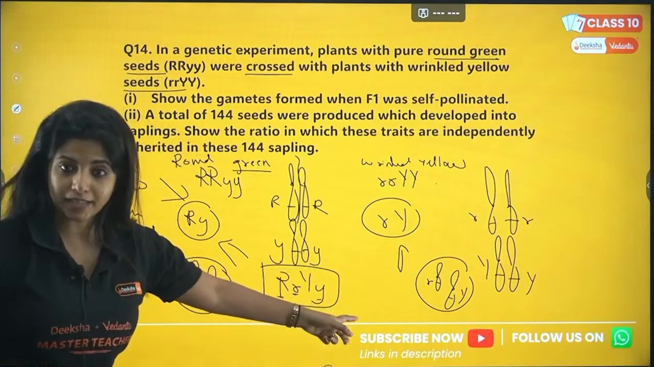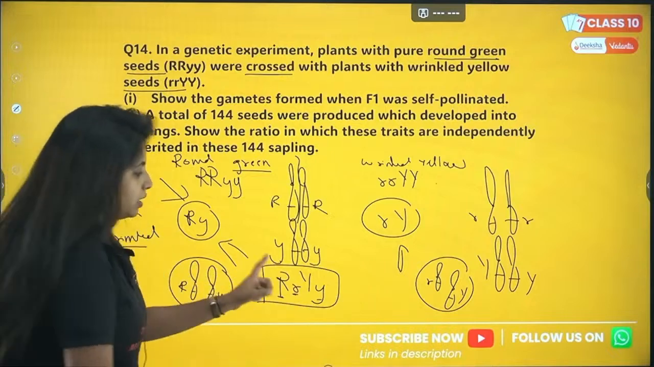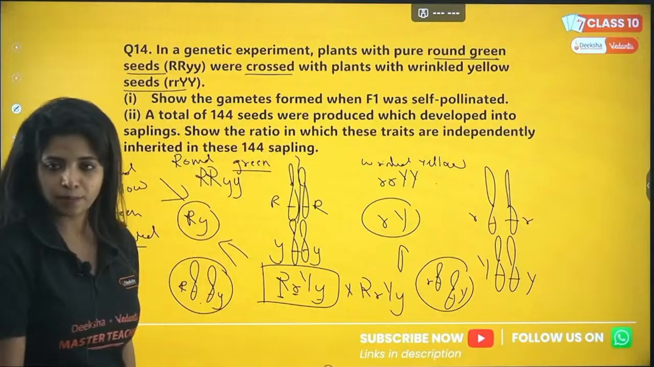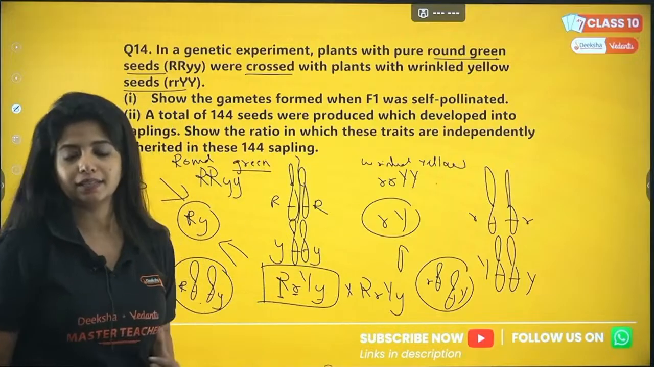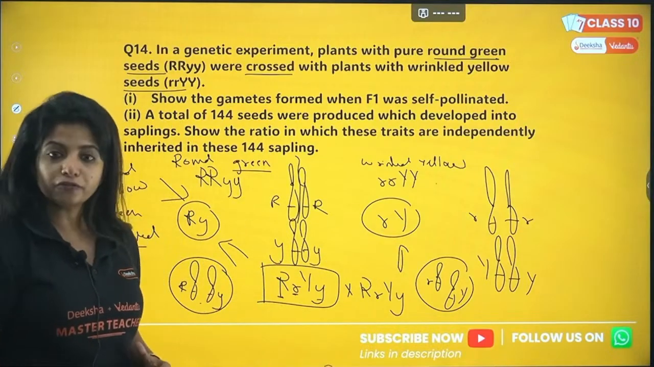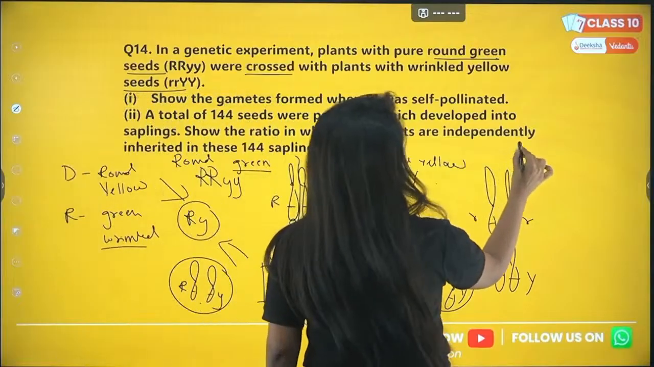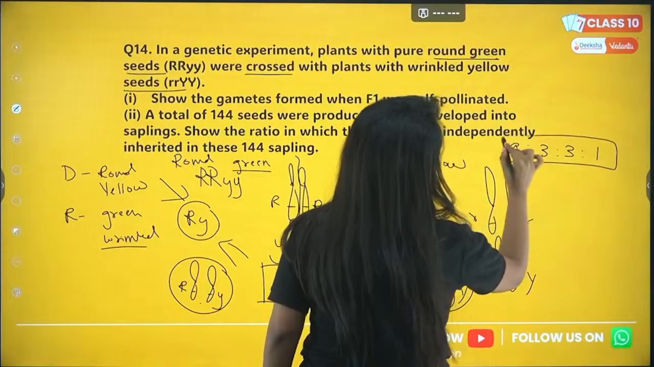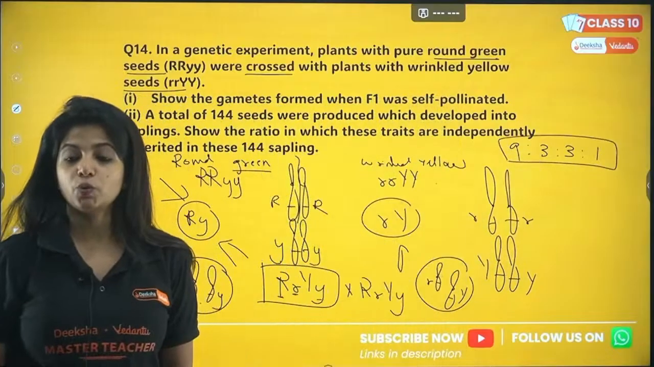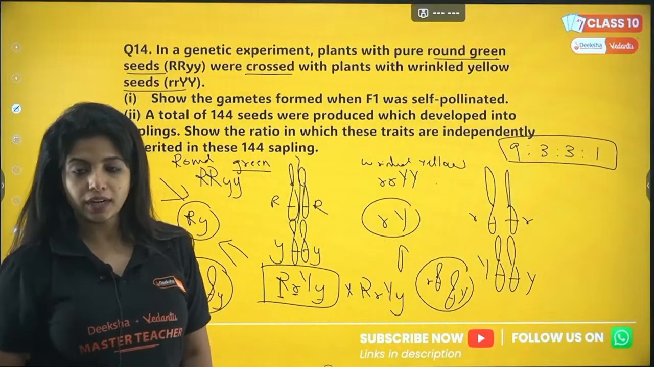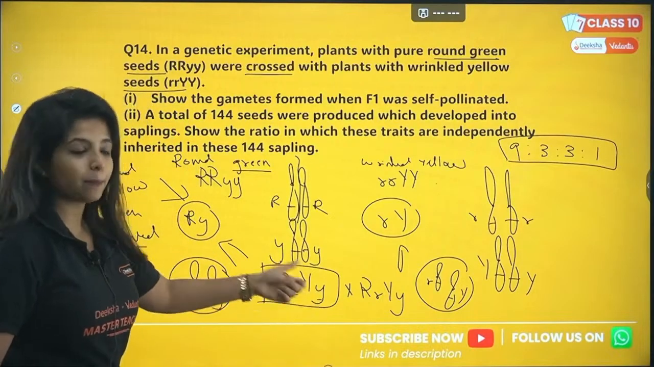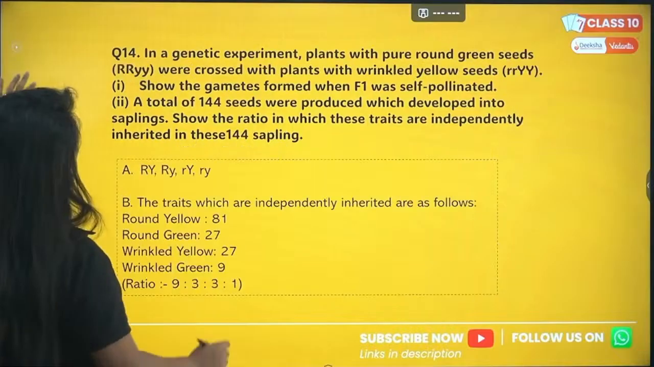Now when you cross this plant with another one which is exactly like this, you are going to find plants in a ratio 9:3:3:1. If at all you are confused, I can take it from here. So capital R small r, capital Y small y is there, right?